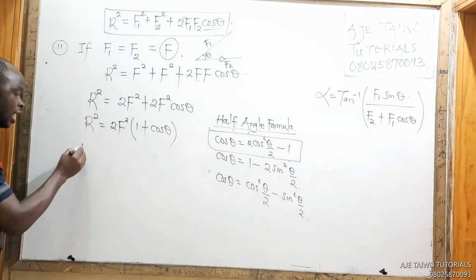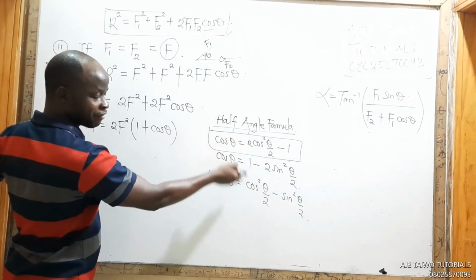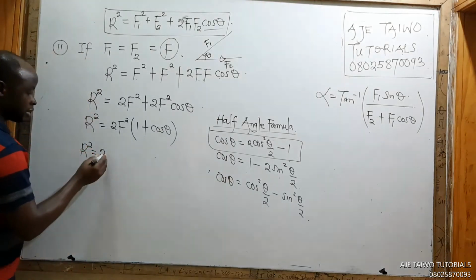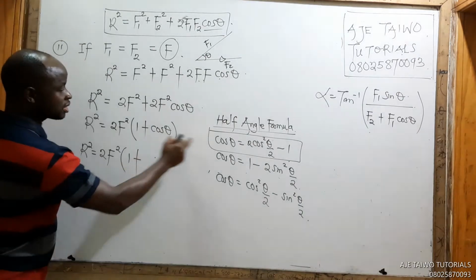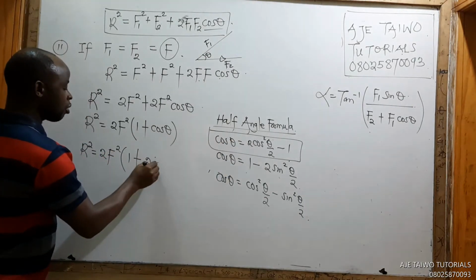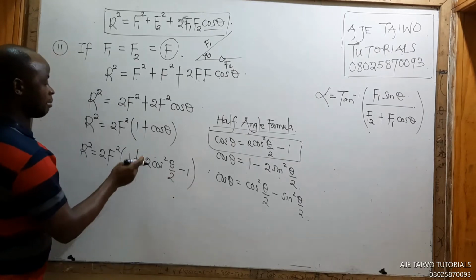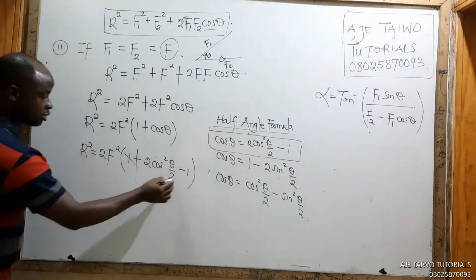So now I have R squared equals, if you don't know this, just Google it, the half angle formula. But you should know them, you have done trig. So you have 2f squared into 1 plus cos theta. I'm going to use this one, 2 cos squared theta over 2 minus 1, replacing cos theta with all of this. So 1 cancels minus 1.